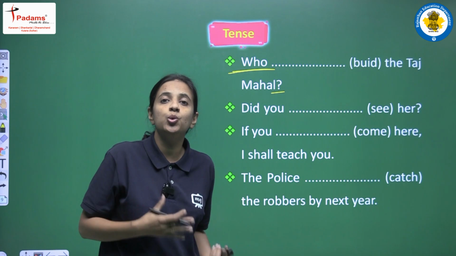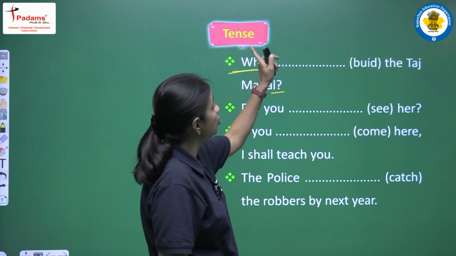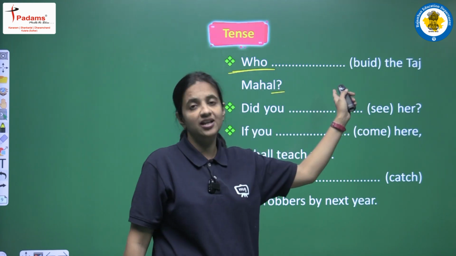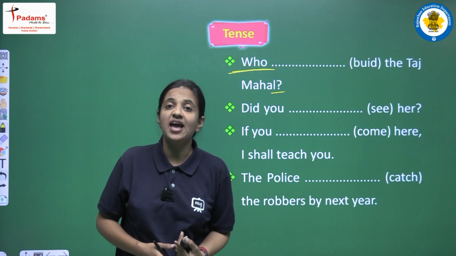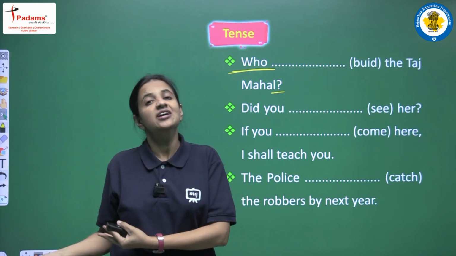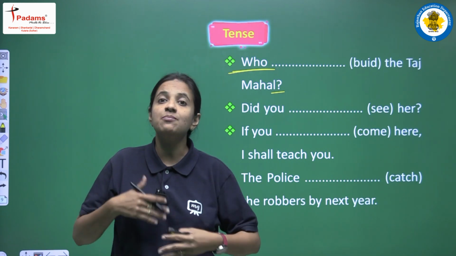We are having who as a question word. So students, now read it one more time. Who built the Taj Mahal? So you know this event to build the Taj Mahal, it actually happened in the past time, right? Because it was built a long time ago. So here we are talking about some past event.